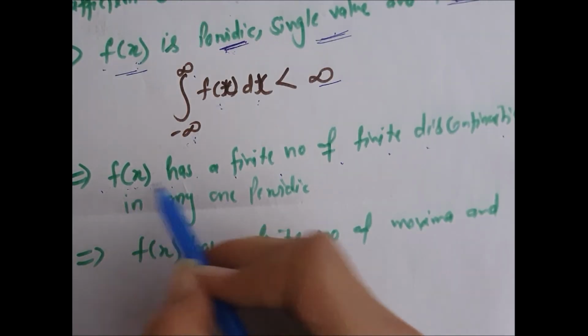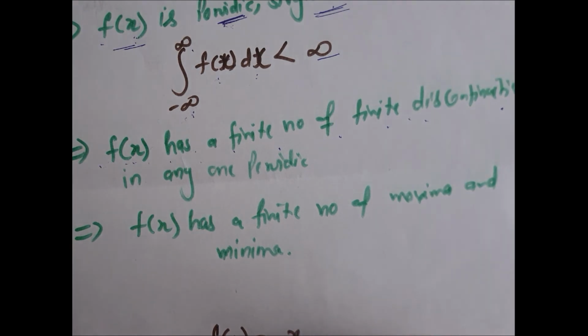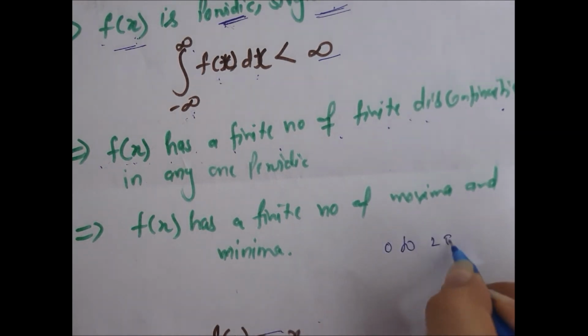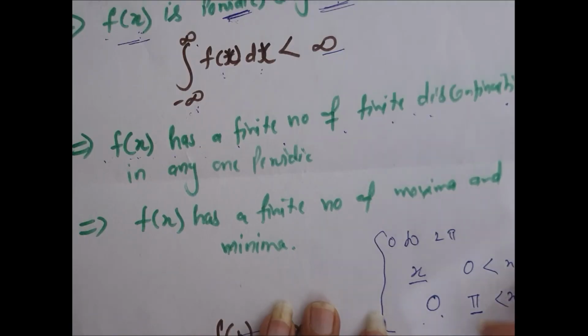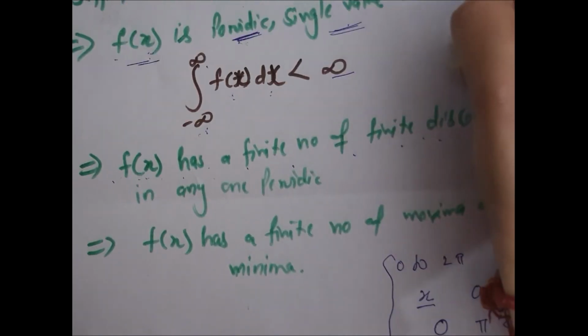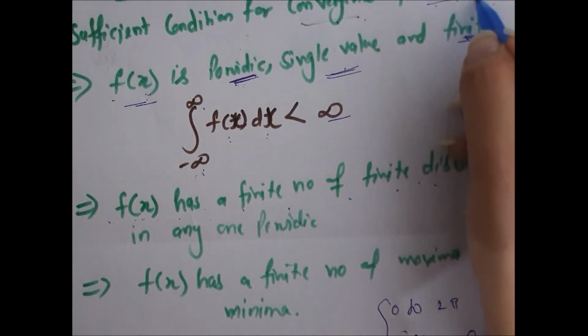The second condition is that f(x) has a finite number of discontinuities in one period. It means that from 0 to 2 pi, if the function is x, and from pi to 2 pi the function is 0, here there are only two discontinuities. So such a function can converge to a Fourier series. If there are an infinite number of discontinuities, then the function can't converge to a Fourier series.